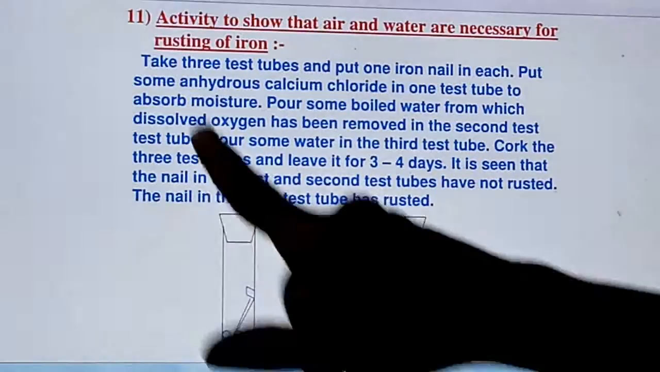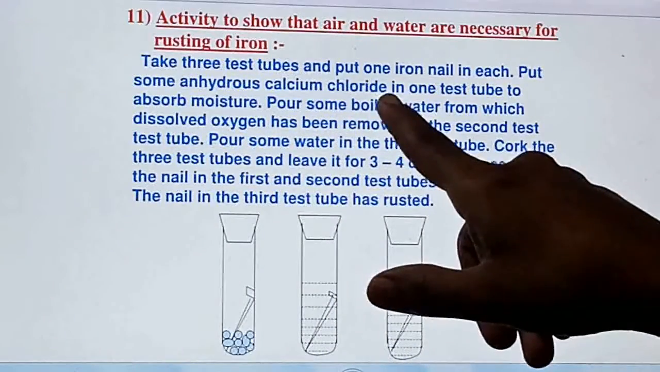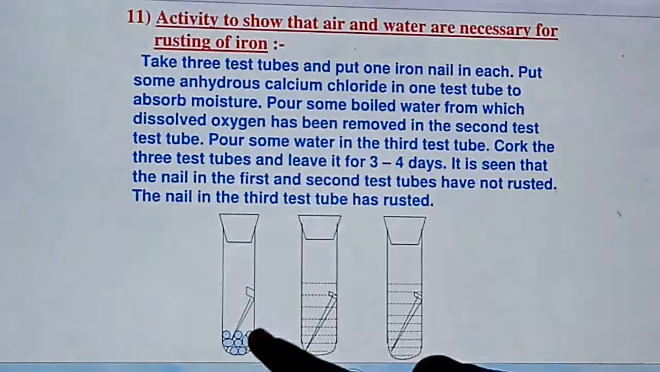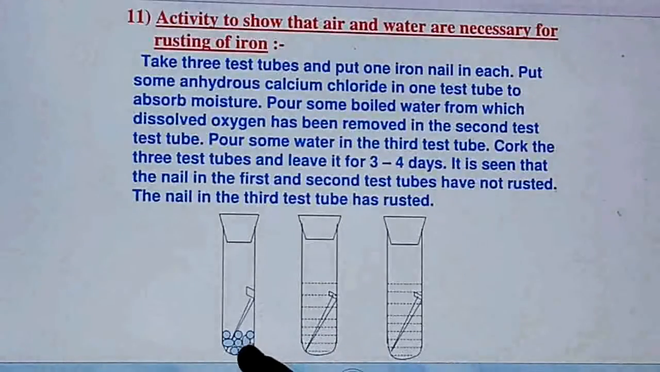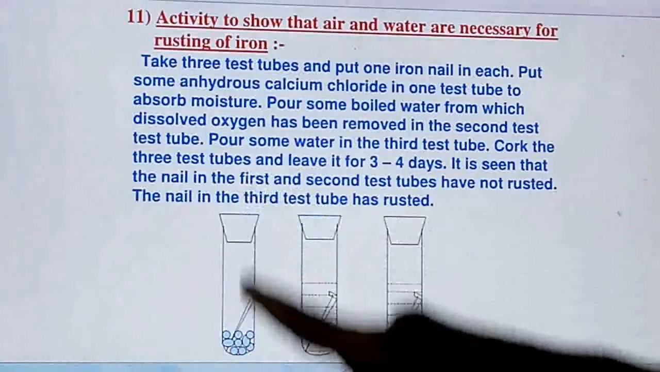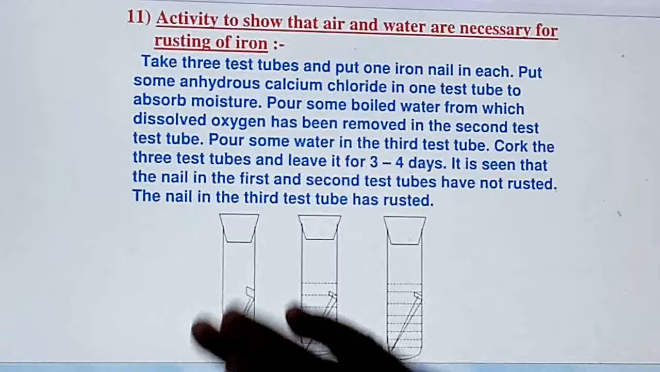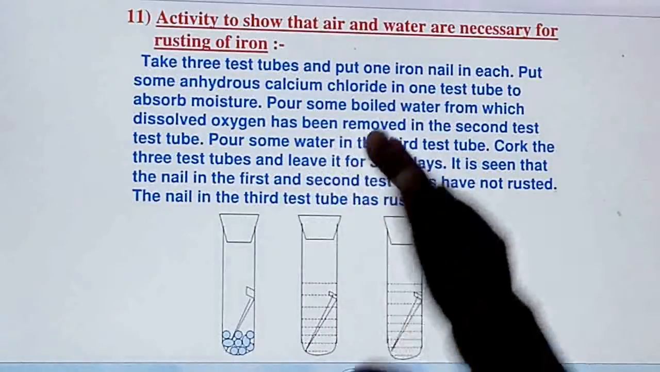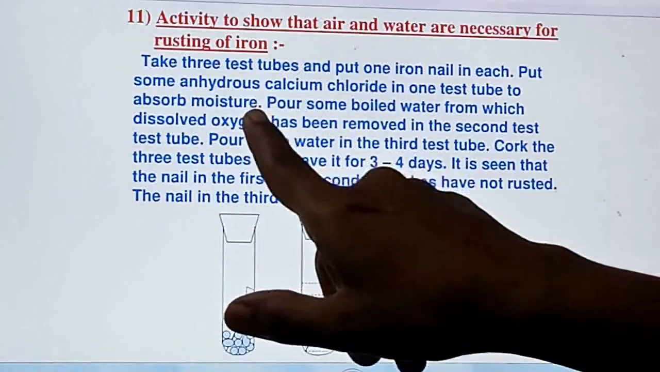Put some anhydrous calcium chloride in one test tube to absorb the moisture. The property of calcium chloride is that it will absorb all the water vapors, the water moisture. So in this test tube water molecules will not be present, right? It will absorb the moisture.